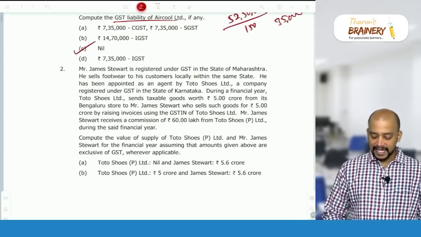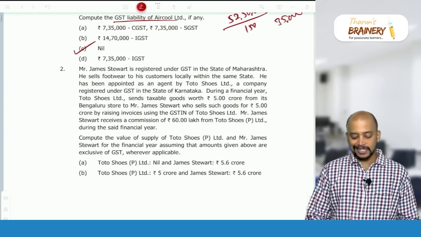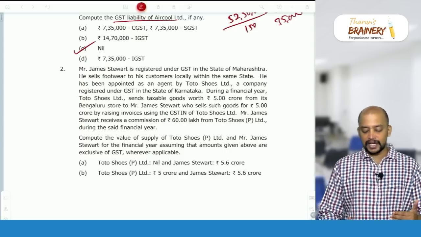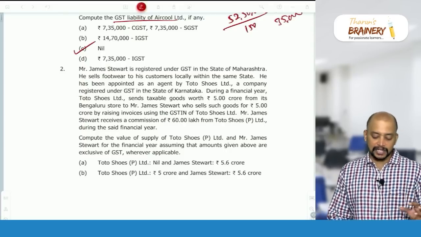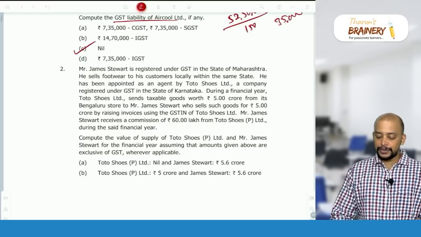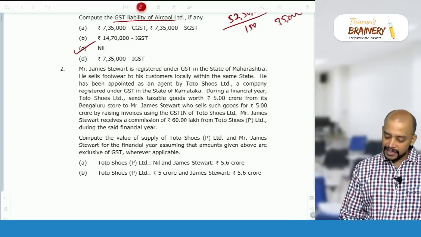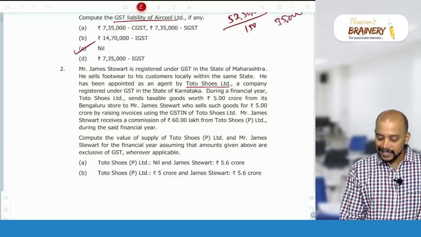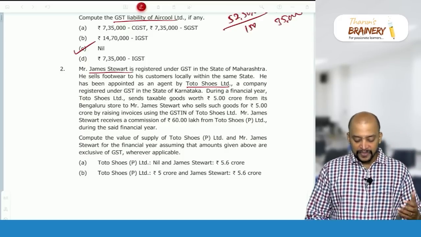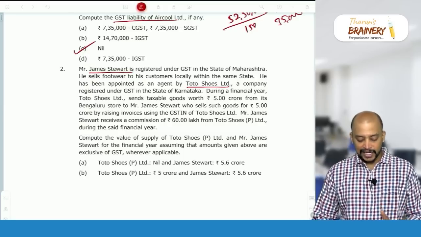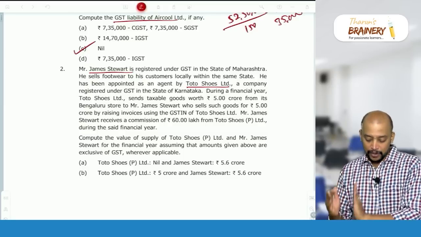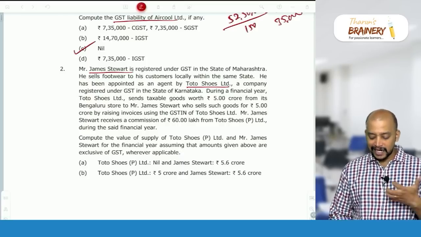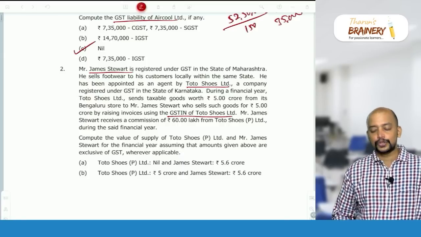Then next one, second. Mr. James Stewart is registered under GST in the state of Maharashtra. He sells footwear to his customers locally within the same state. He has been appointed as an agent by Toto Shoes Limited. So Toto Shoes Limited is the principal and James Stewart is the agent, and Toto Shoes is located in Karnataka. During the financial year, Toto Shoes sent taxable goods worth rupees 5 crores from its Bengaluru store to James Stewart, who sells such goods for 5 crore by raising invoice using the GSTIN of Toto Shoes Limited.